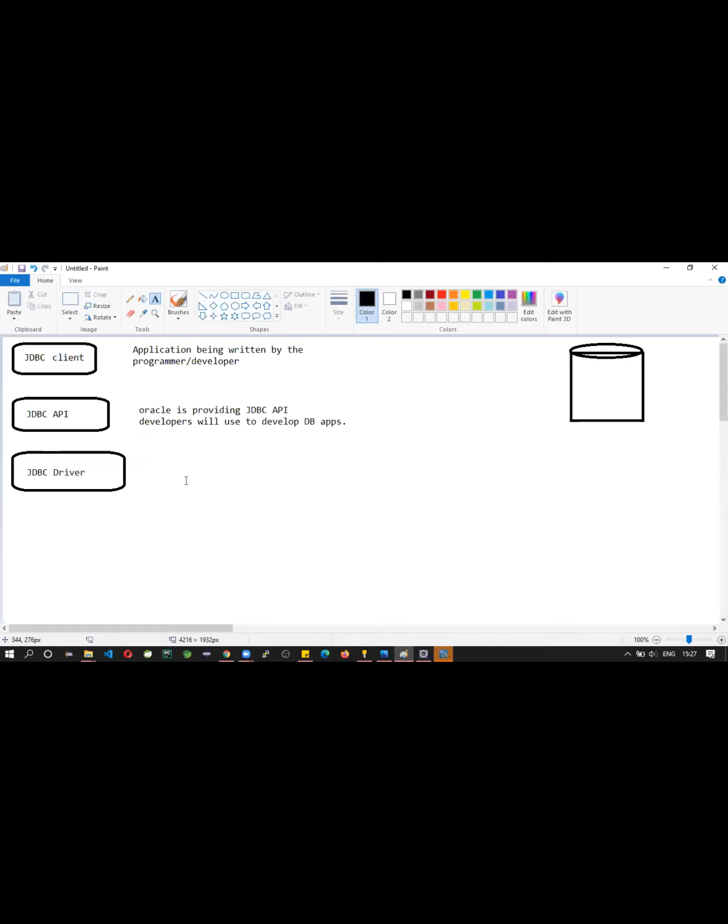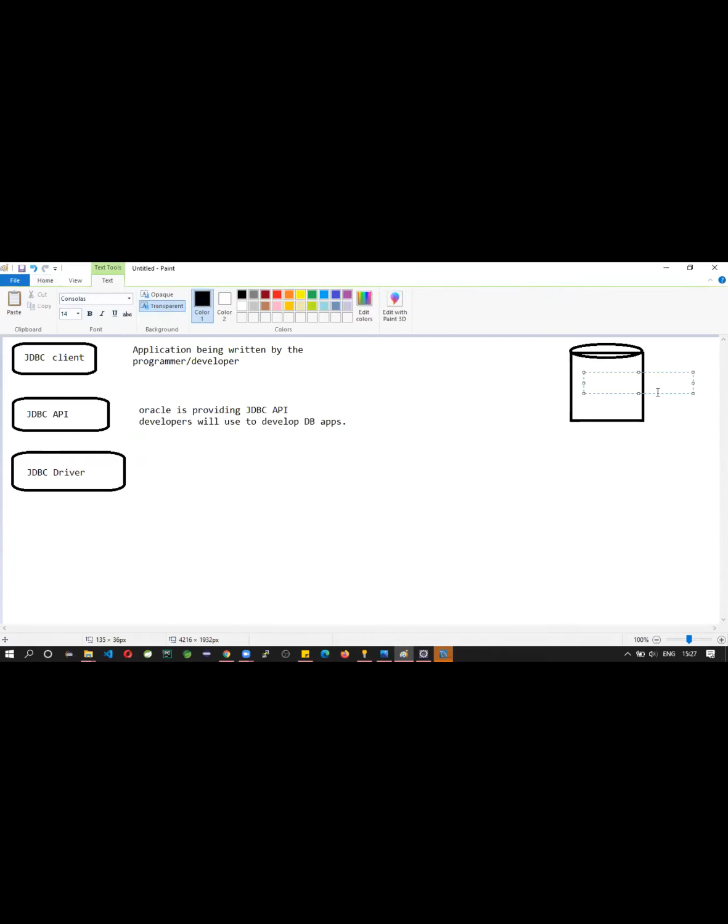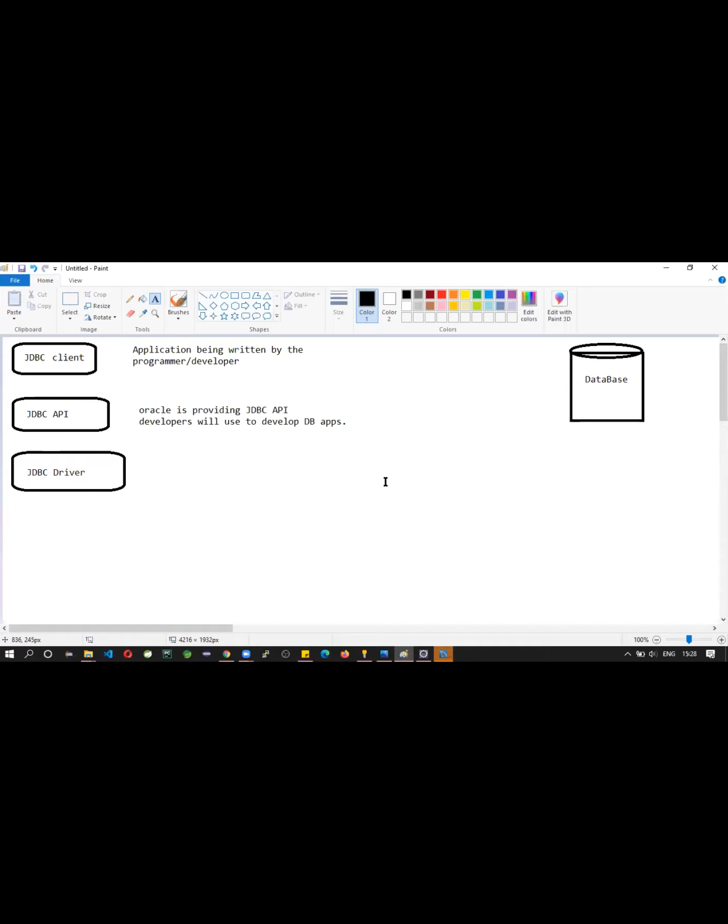It is also a program which provides an interface between our JDBC client and the underlying database. This is our underlying database. What will the driver do? It is also a program which provides an interface between JDBC client and database.